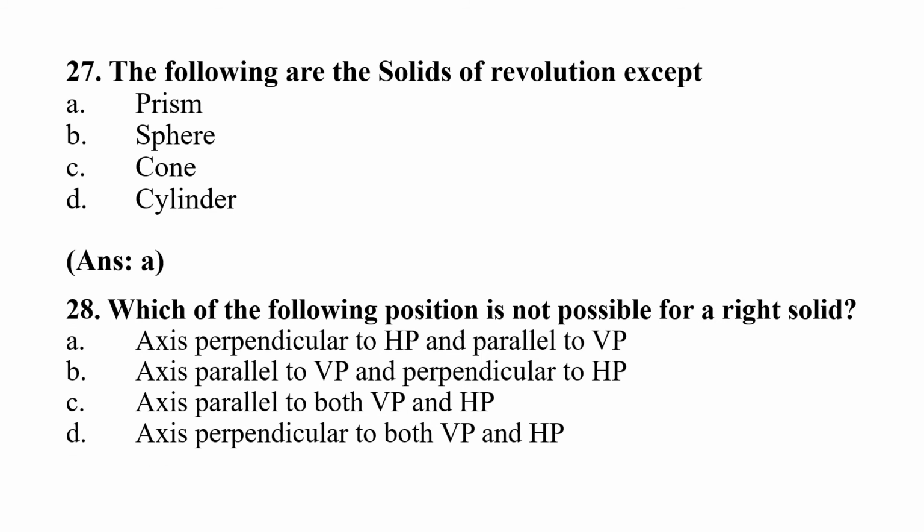Question 28. Which of the following position is not possible for a right solid? A. Axis perpendicular to HP and parallel to VP. B. Axis parallel to VP and perpendicular to HP. C. Axis parallel to both VP and HP. D. Axis perpendicular to both VP and HP. Right answer will be option D, axis perpendicular to both VP and HP.